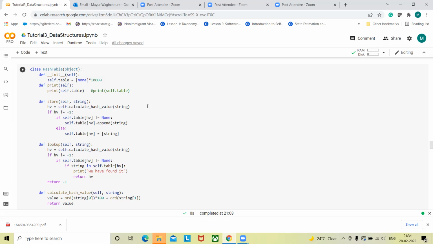Whenever you search in the bucket with 1,000 elements, you need longer time, which goes against our objective. That's the reason we want to avoid collisions, and that's the reason we implement hashing on something which is quite unique.